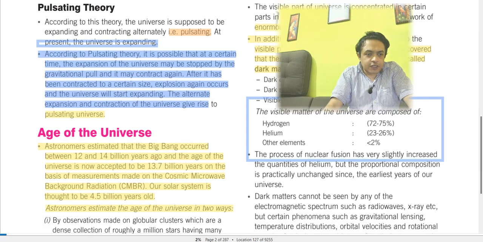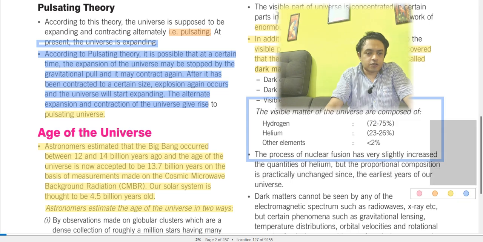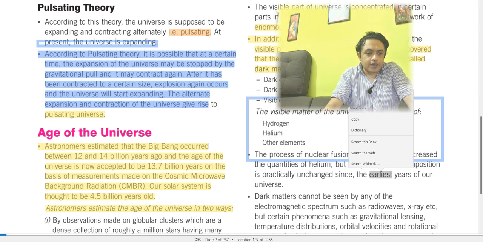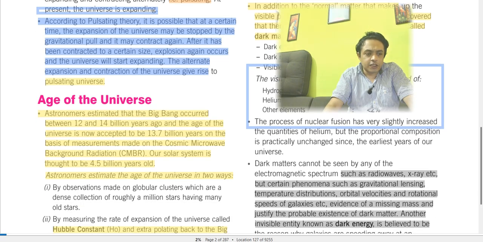The process of nuclear fusion has very slightly increased the quantities of helium, but the proportional composition is practically unchanged since the earliest years of the universe. The components are more or less remaining the same, with no change. And dark matter cannot be seen by any part of the electromagnetic spectrum, such as radio waves, X-rays, etc. But certain phenomena, such as gravitational lensing, temperature distribution, orbital velocities, and rotational speeds of galaxies, show evidence of missing mass and justify the probable existence of dark matter.